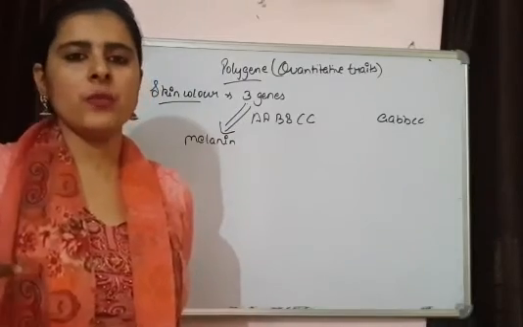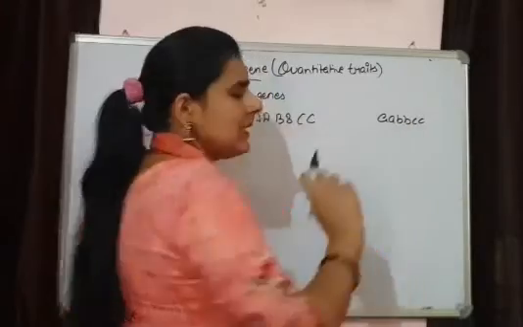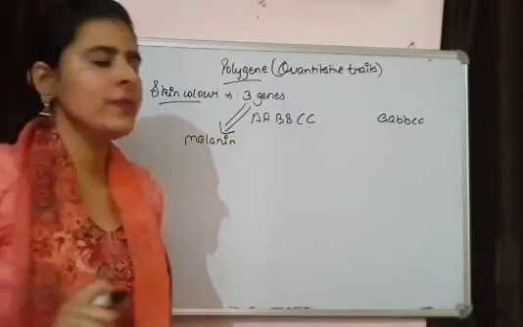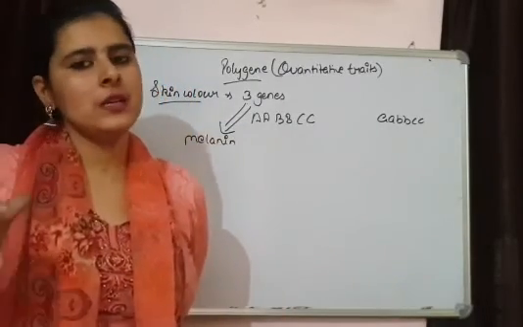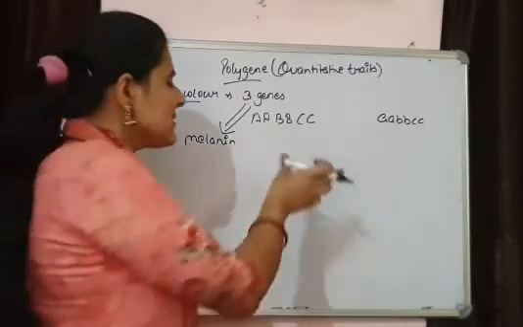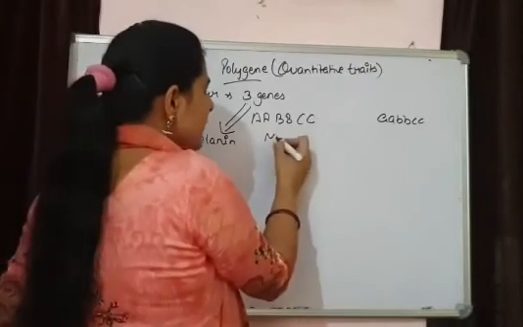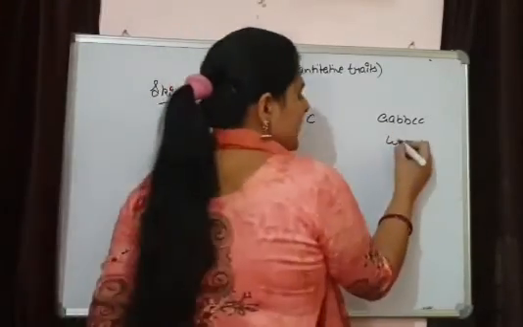The more the amount of melanin, the darker the skin. If all the three genes are present in recessive form, there is no secretion of melanin, and the skin color will be white. So this is a completely black colored person, that is a Negro, and this is a white person.